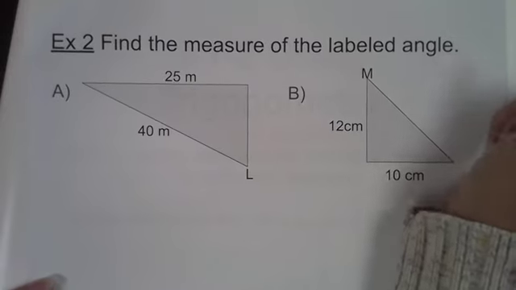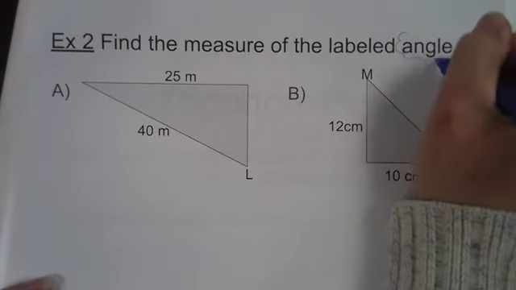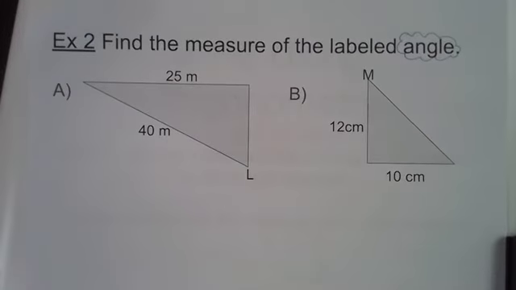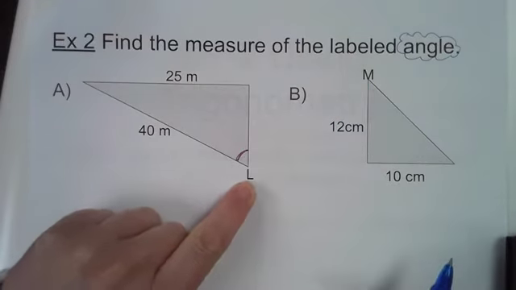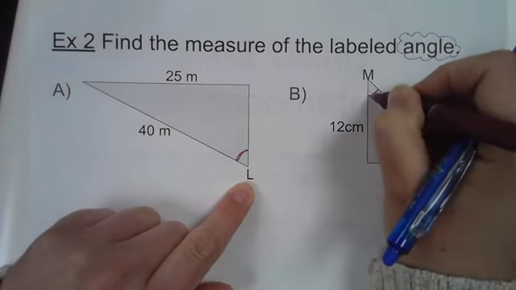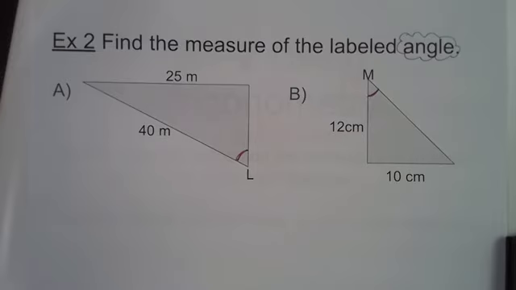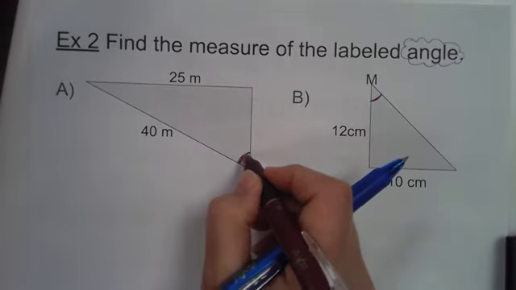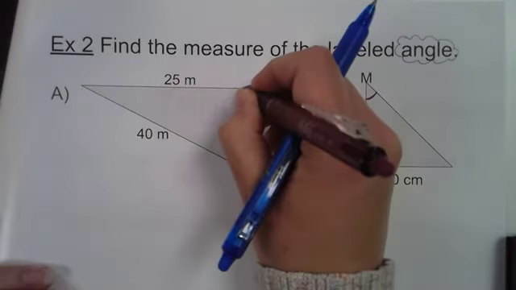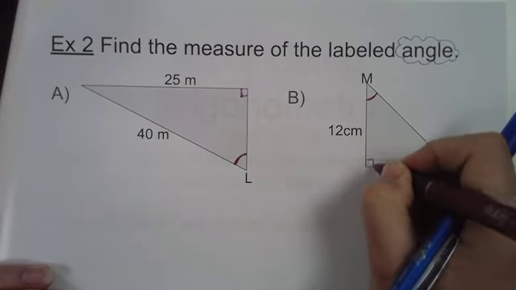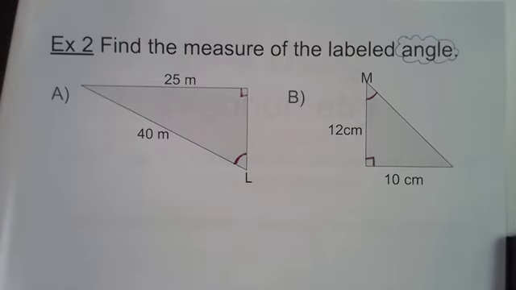So the last problems we were finding side lengths, and now we're finding angles. The labeled angle, in this case, has a label of L, so it's talking about this angle right here with the letter L. And on this picture, we're looking for the angle M here. They're marked with little arc marks on your worksheet today, just like that, and letters. And again, we have a right triangle. Very important to do right triangle trig. We need to have a right triangle. So they do have little right angles in them. Very important.